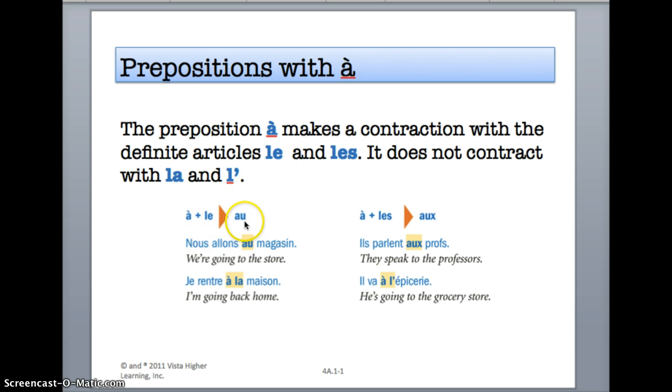À and le together are au. À plus les together is aux. Both of the results on that are pronounced "o."